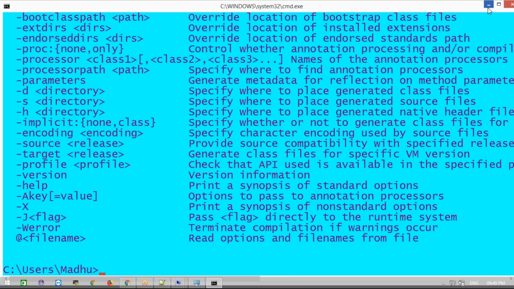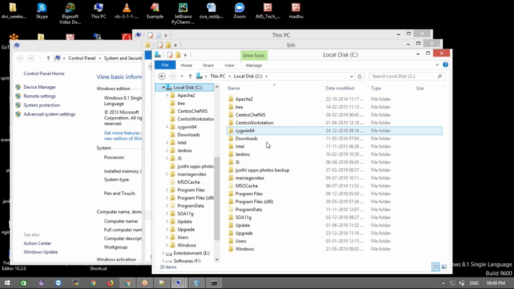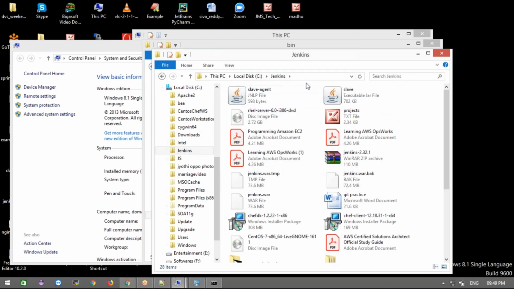Once you download the Jenkins WAR file, you can keep it anywhere in your system, C drive, D drive, wherever you want, and go to that particular path. I have the Jenkins WAR file in this machine. I'm going to the command prompt directly here.